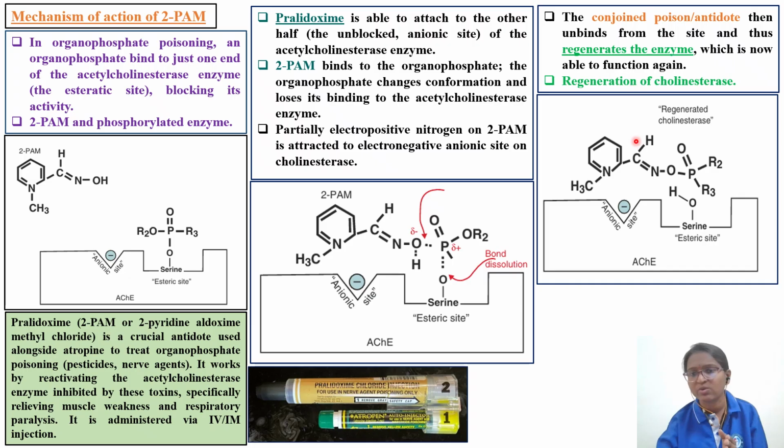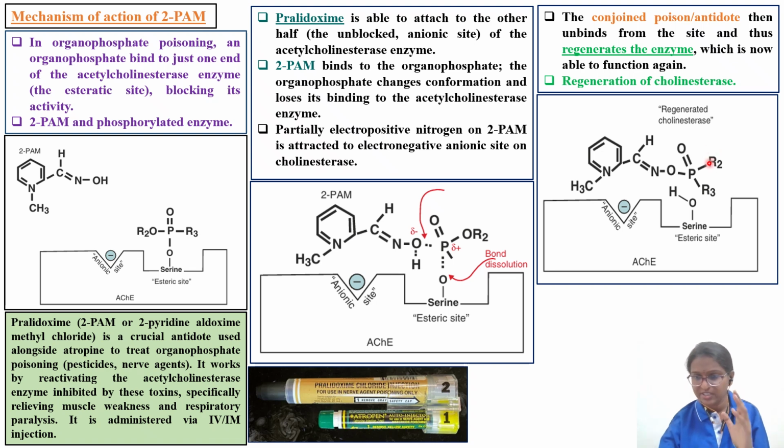So the conjoint complex I told you, this conjoint poison antidote, will unbind from this particular site. The serine site will now become available for the acetylcholine to come and act, unbind from the site, and thus regenerate this enzyme. So now there is no irreversible damage, and the enzyme is able to function again.